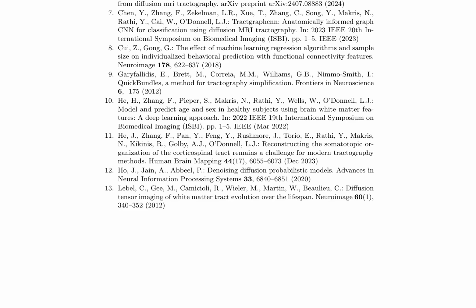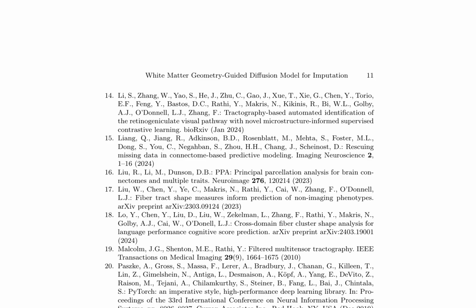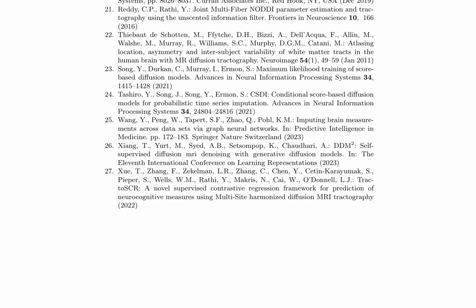These papers cover topics such as multiple imputation by chained equations, the adolescent brain cognitive development study, harmonized diffusion MRI data, and geometric deep learning frameworks for pointwise analysis of tract microstructure. The research focuses on developing novel diffusion models for imputation in various fields, including brain imaging and connectomics. It leverages white matter geometry to guide diffusion models for predicting neurocognitive measures and language performance.